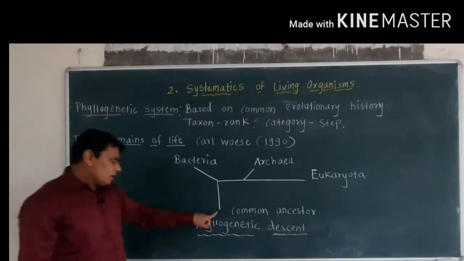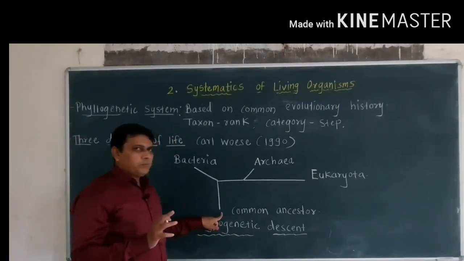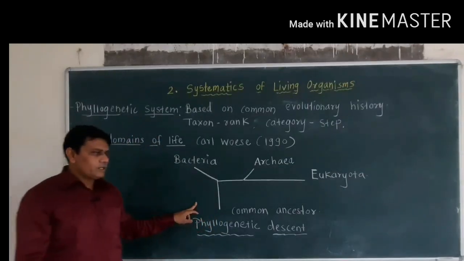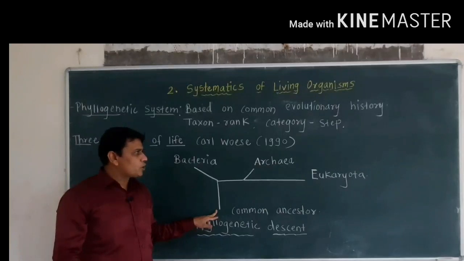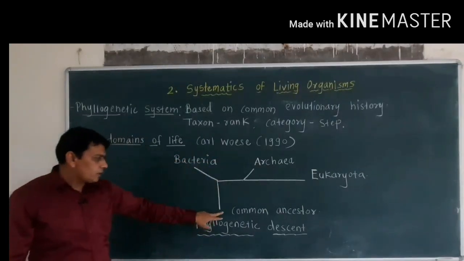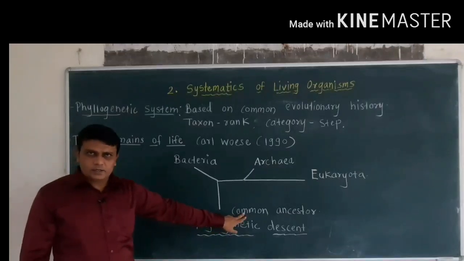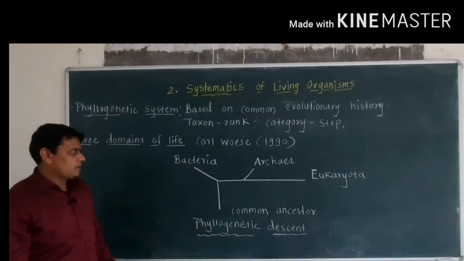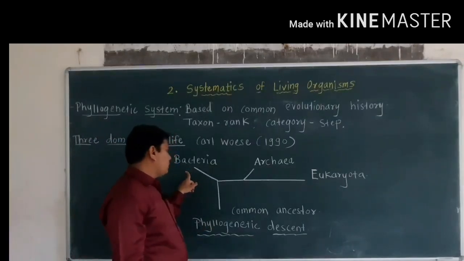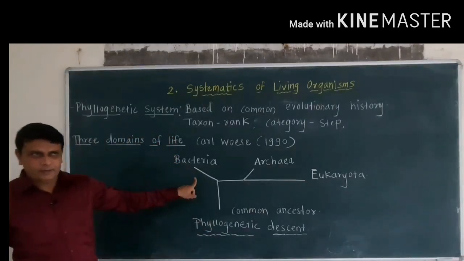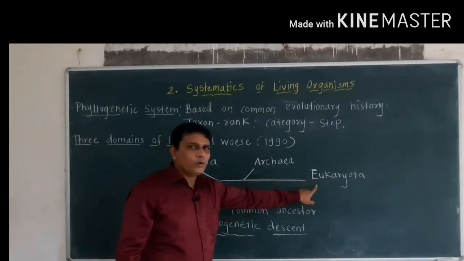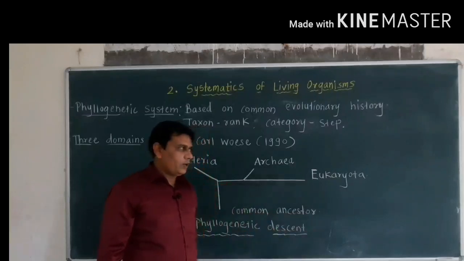So here we will see the example regarding the three domains of life proposed by Carl Woese. Here we see a common ancestor, and from this common ancestor different groups of organisms evolved. The first one was bacteria, the second one was archaea, and the third one was eukaryota.